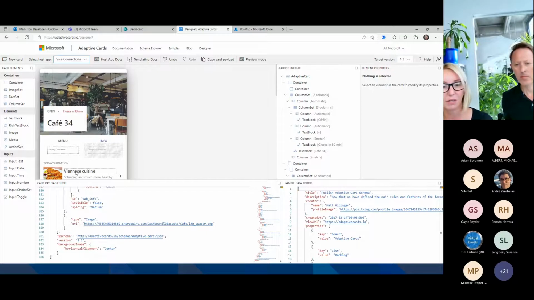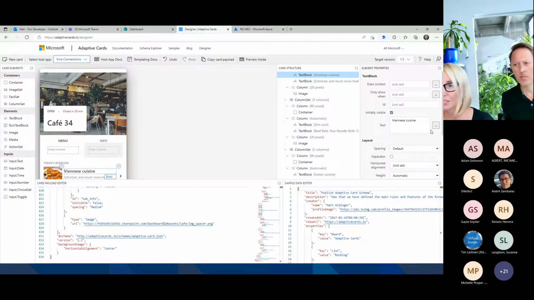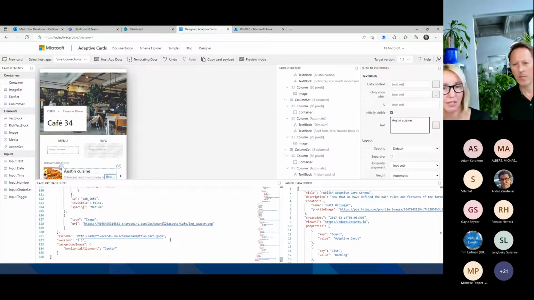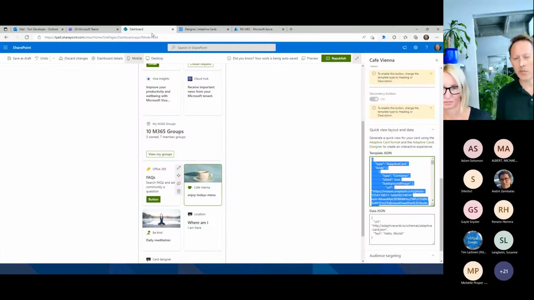And if I look here, I can simply go and change the text and can say Austin cuisine and so on. So you see we have an immediate feedback and can change the card and copy it back to another space. So that's the nature of the adaptive cards, and actionable messages are a part of it, which means the difference is that an adaptive card just shows content and an actionable message gives me a choice.